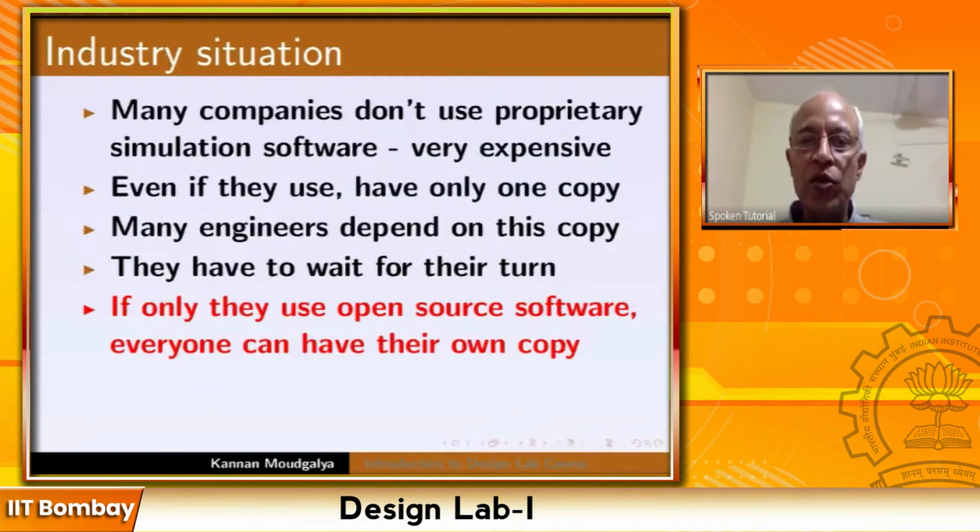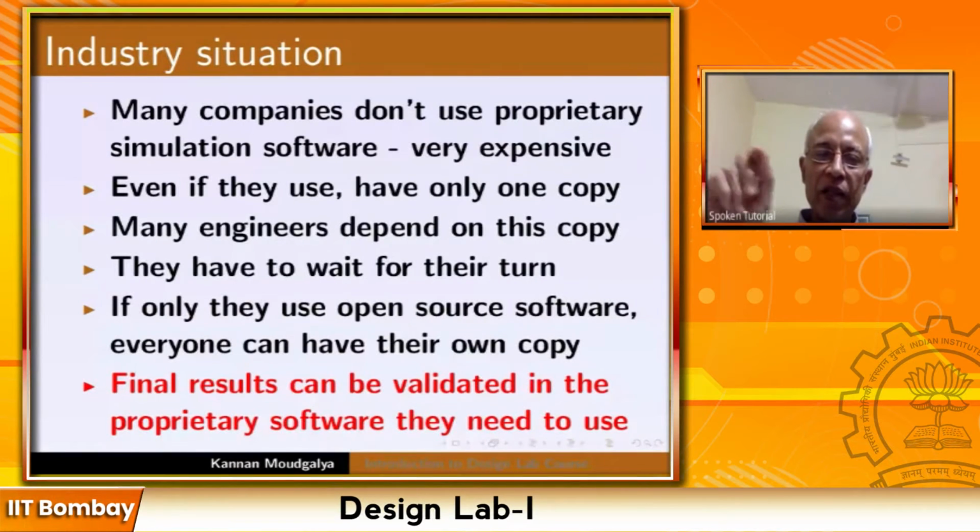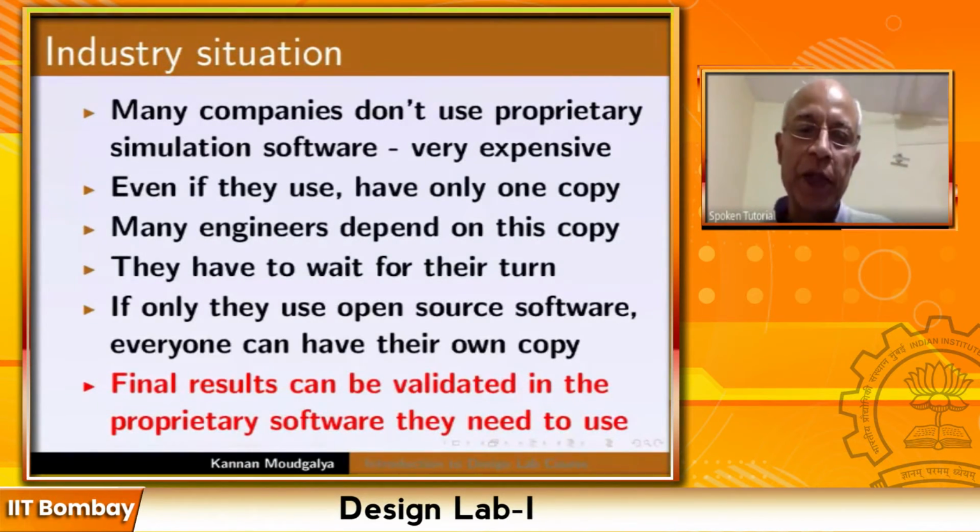But if only they can use open source software, everyone can have their own copy. They can have their own copy in the office, at home, while traveling, and so on and so forth. Even in cases of a company having to use a proprietary software, they can always do all the previous level calculations using the open source software with everybody having their own copy, and they finally have to validate it on the commercial platform.